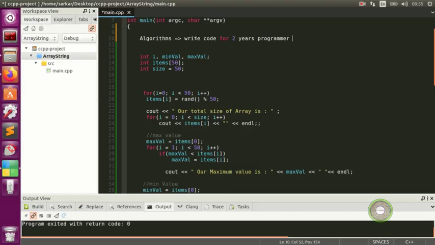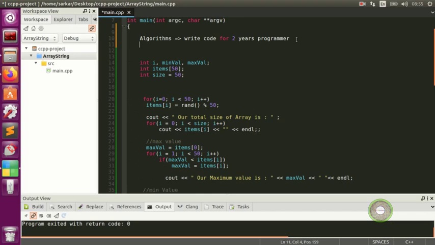If you want to be the best programmer, put another 2 on top, make it 4 years. But if you want to be the best programmer in the world, learn algorithms. Take the class on algorithms: 2 years of programming plus algorithms equals the best programmer in the world.